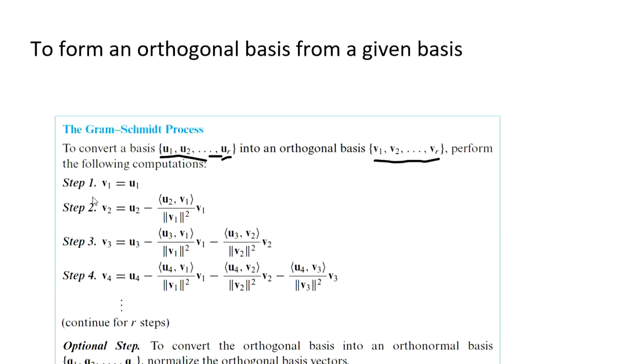Now we will discuss a process called the Gram-Schmidt process to find an orthogonal basis from a given basis of vectors. And that we will discuss in the next class.